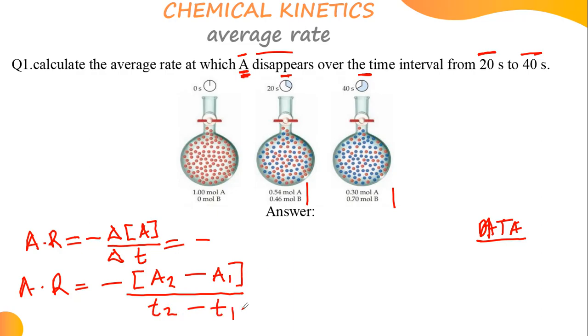Then we can replace. Now, before we replace, let's collect the data for time. T1. What do you think will be our T1? Our T1 will be collected here on 20. So that's 20, not so. Our T2 will be what? 40.